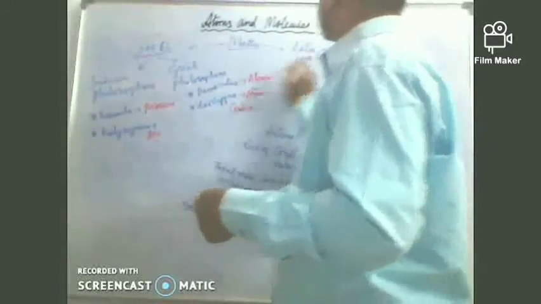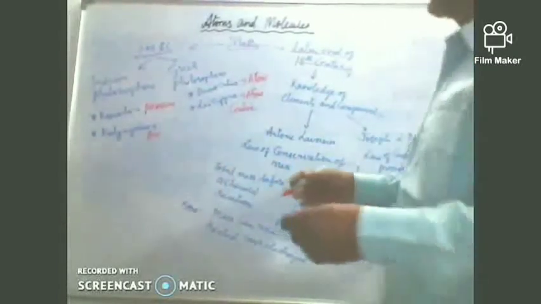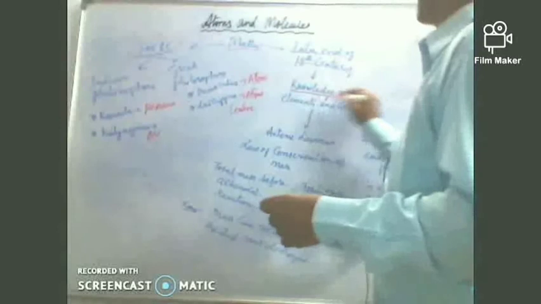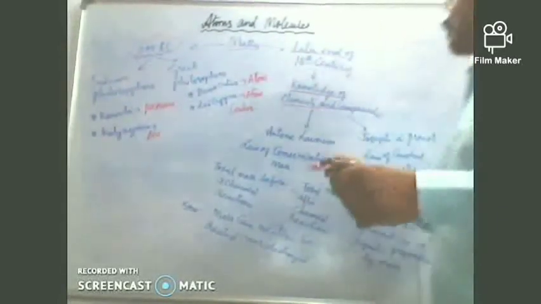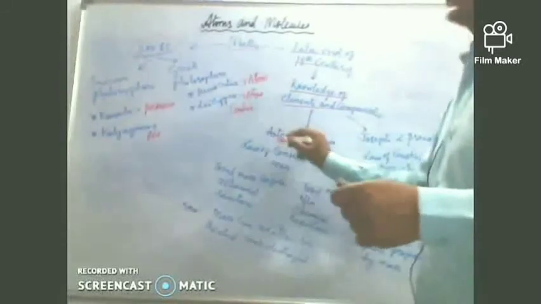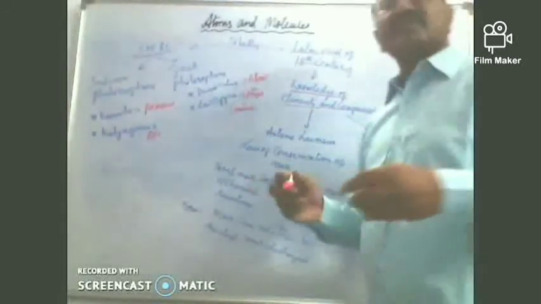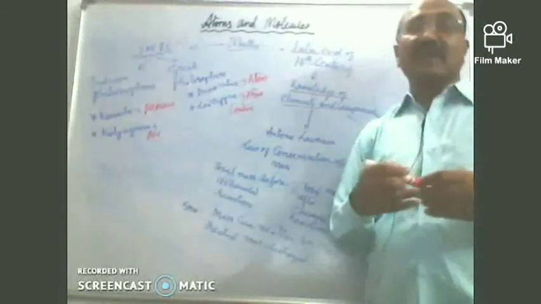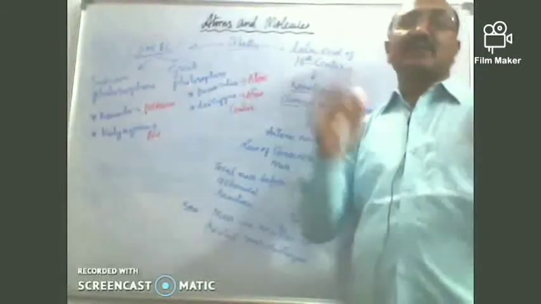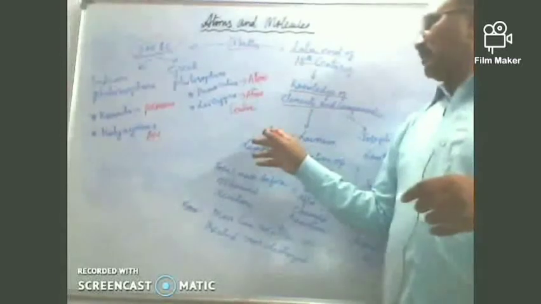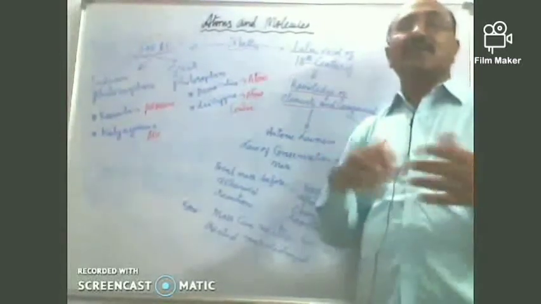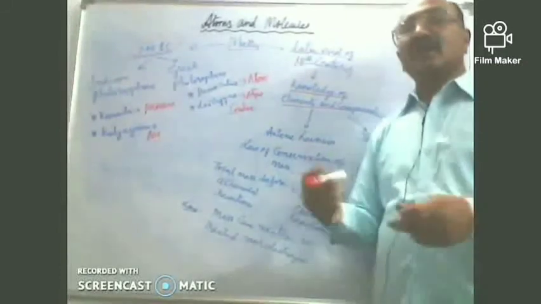And at the latter end of the 18th century, that is around 1700 to 1800, the scientists had knowledge of elements and compounds. So they had an idea that matter is composed of elements and compounds. And elements and compounds are two types of pure substances. Now, the next one: how are the elements or substances combining? That was the question in the minds of the people at that time.